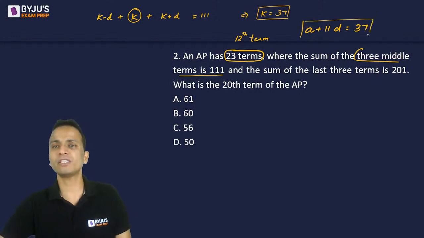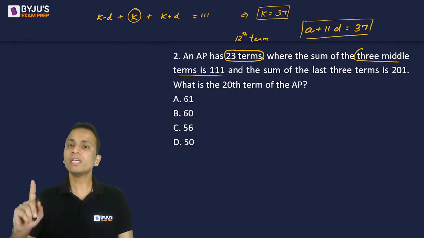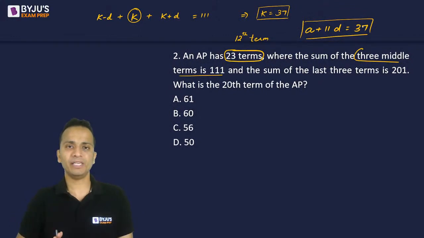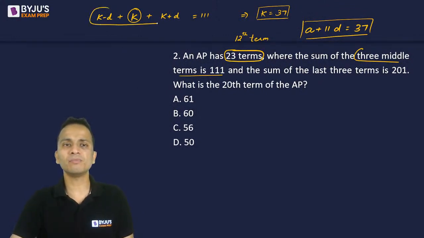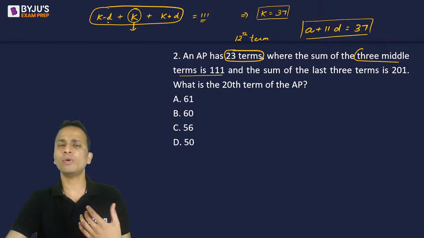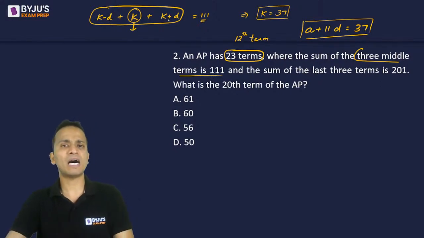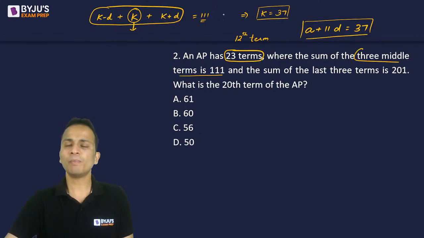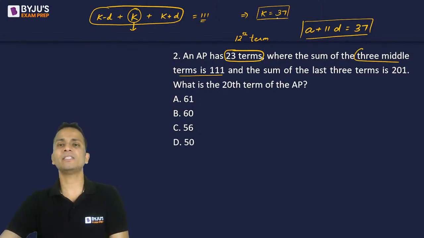So this is the first relation using A and D I have made. I'll explain this again. The sum of the three middle terms was given as 111. So I've assumed the middle term, which is the 12th term, as k. One term before that will be k minus d, where d is the common difference, and the term after that will be k plus d. From here, I have got that k is equal to 37.